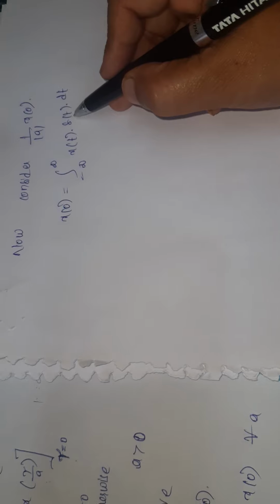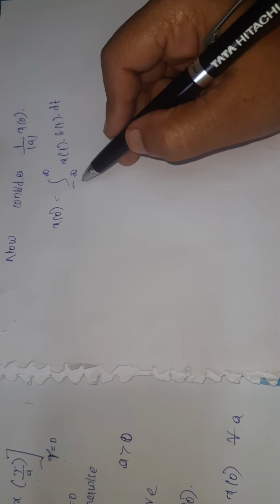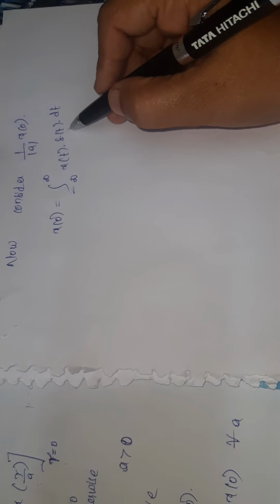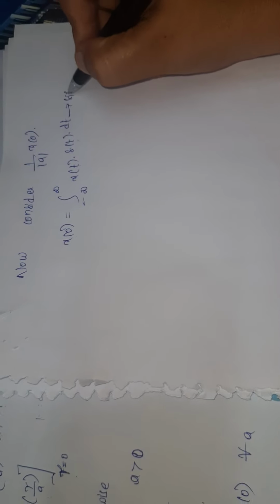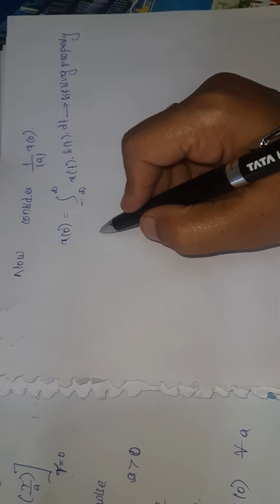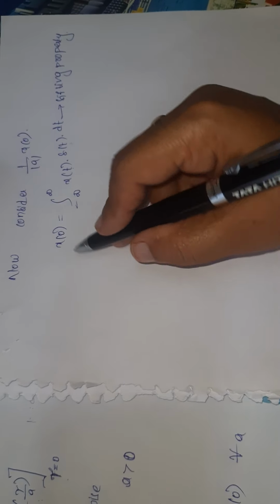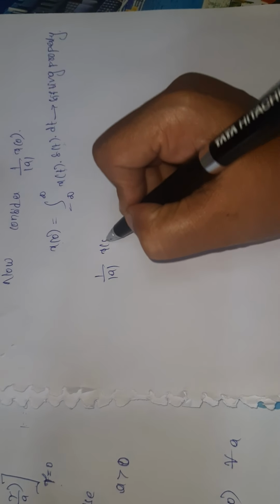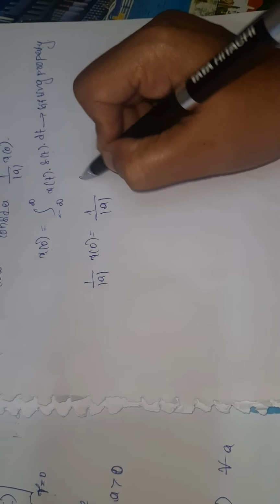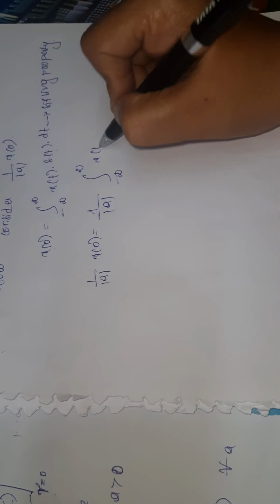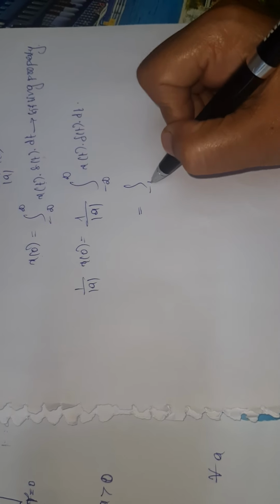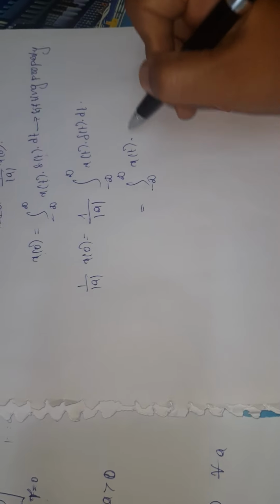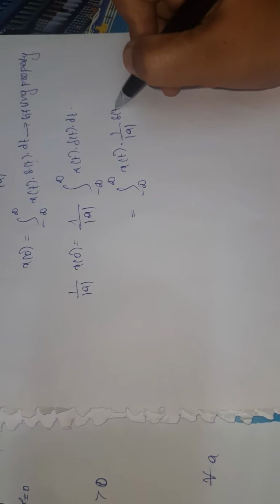At t equal to 0, x of t exists and the area is equal to 0. So you substitute t equal to 0 in the function x of t and get x of 0. This is from the shifting property. Now multiply both sides with 1 by modulus of a: 1 by modulus of a into x of 0 equals 1 by modulus of a integral of x of t into delta of t dt, which is the integral of x of t into 1 by modulus of a into delta of t into dt.